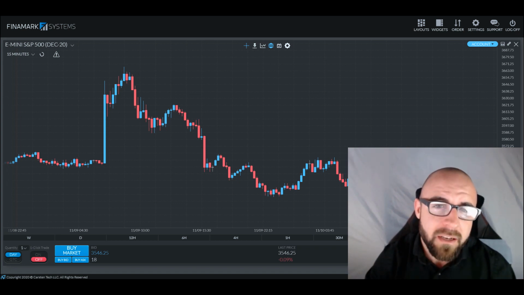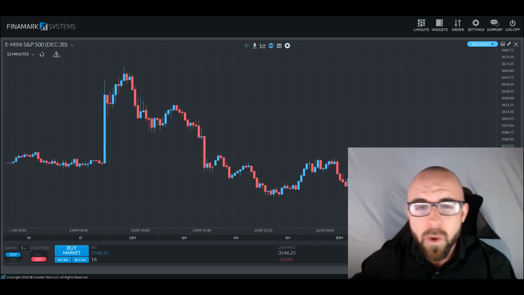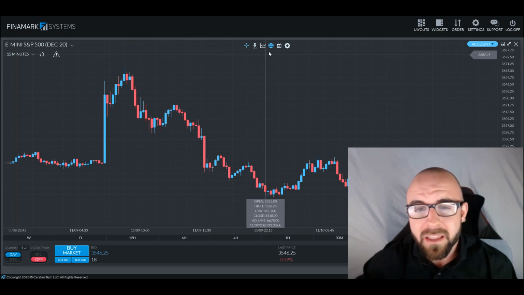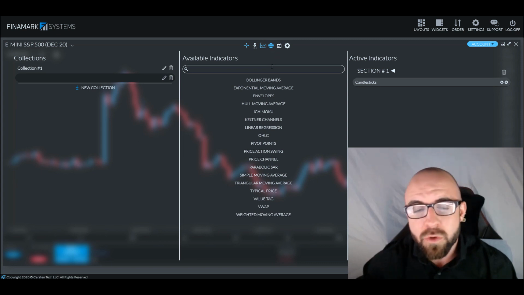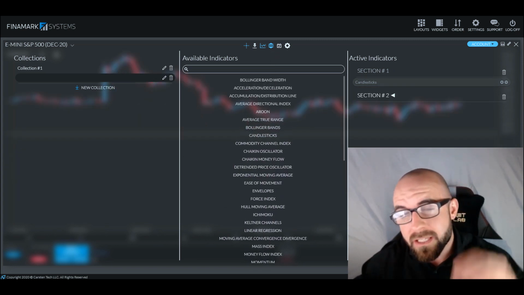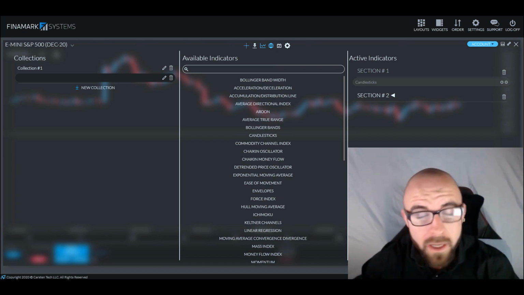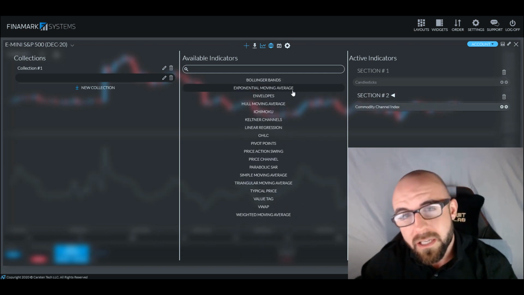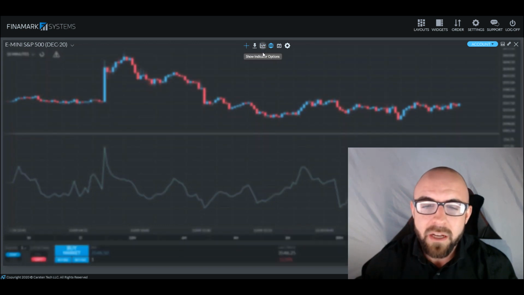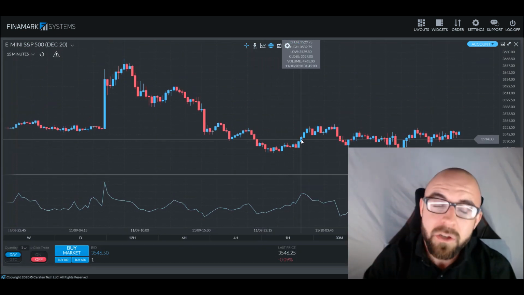And before we do that, the first thing that we need to do is just put it on our charts. So let's go ahead and go towards the top center and click the Show Indicators Options button on the Finamark platform. After we do that, we need to add a new section because the CCI is an oscillator that is listed below price. It does not directly overlay price. Now that we have the second section, if we click on the second section, scroll down the center column to the C's, we'll see Commodity Channel Index, give that a click, return to our charts, resize it down a tad, and now we are good to go.